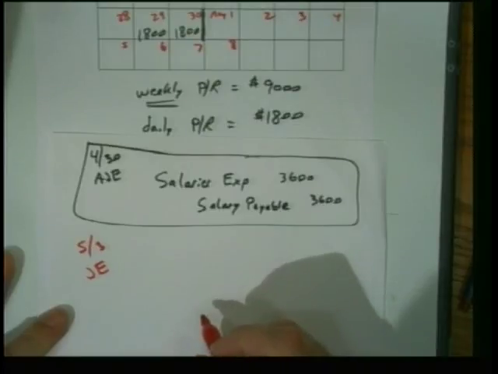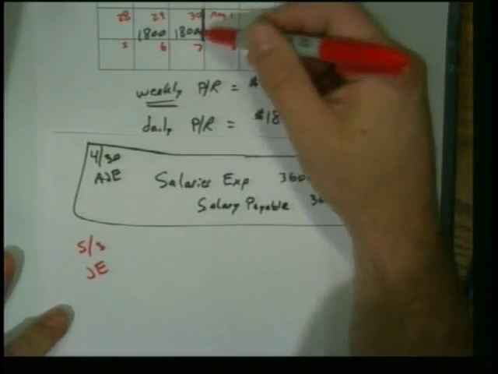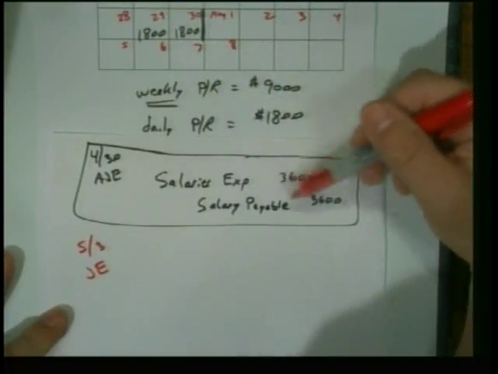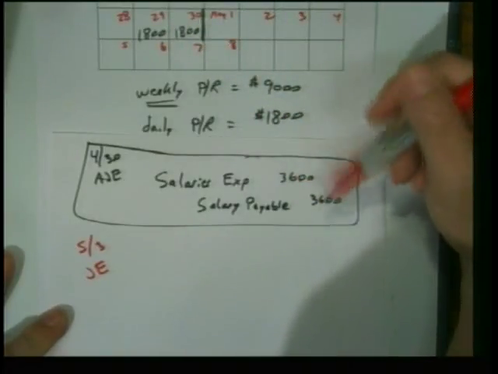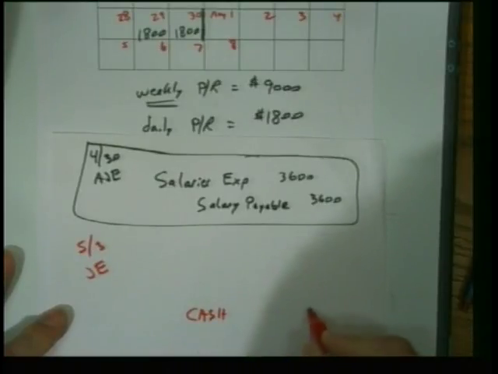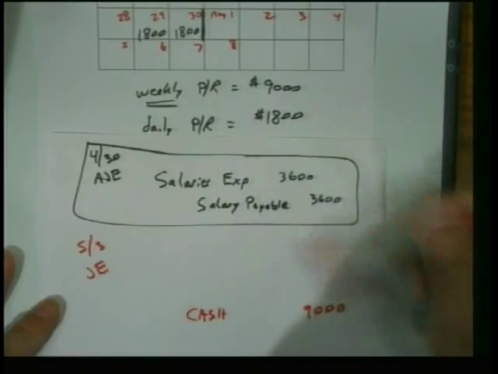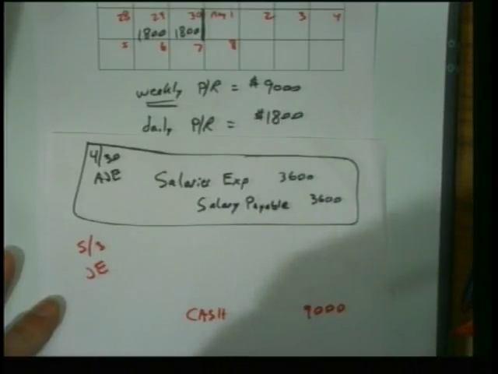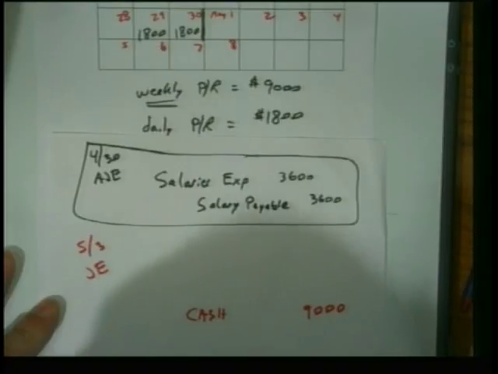Now, how much cash do we pay out to our employees? How much? $9,000. Because we didn't pay them on Tuesday, did we? As a matter of fact, they're never even going to know we made this AJE. They don't know or they don't care. So we credit cash for $9,000. Now, how much of that $9,000 has not yet been expensed but needs to be?